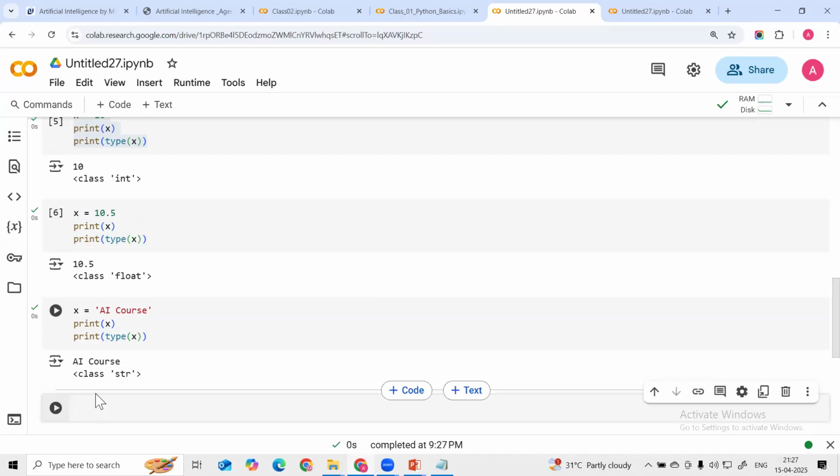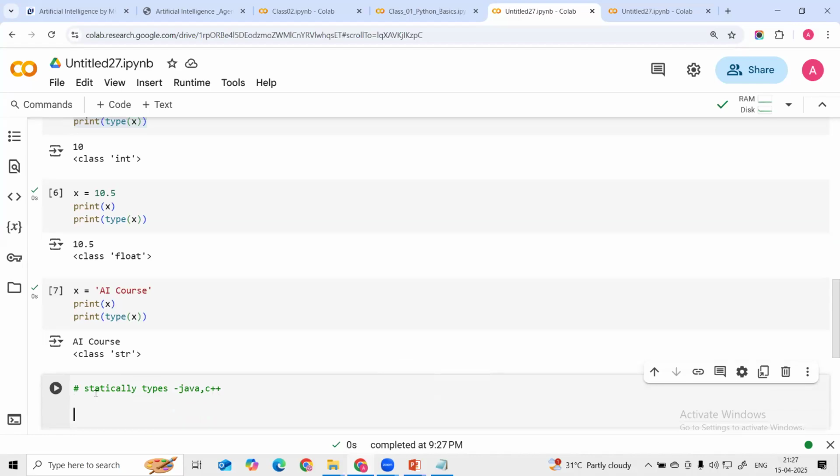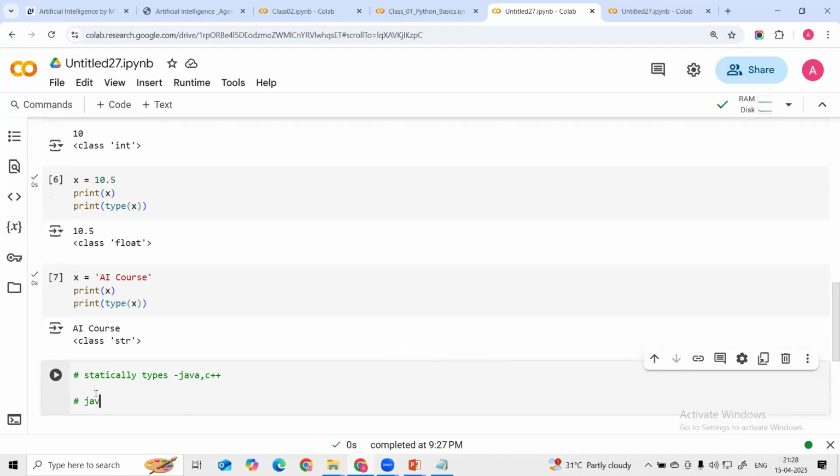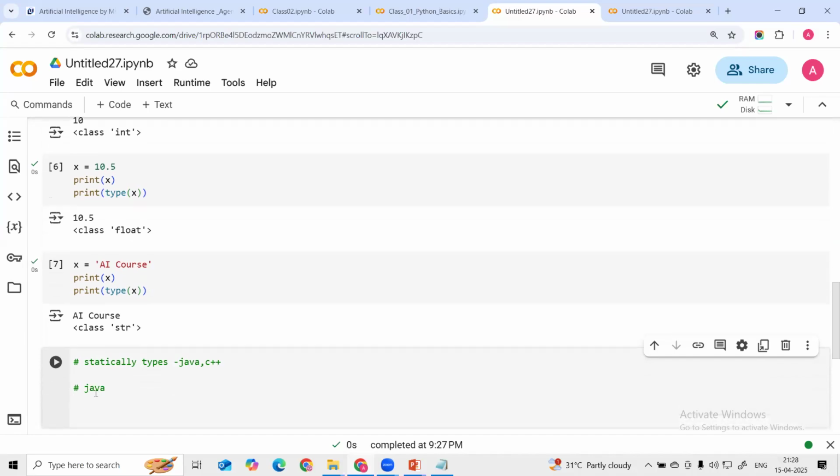This is dynamic typing, right? But statically typed languages, like we have Java, C++, we have to declare the data type. Let's suppose we are using Java or C++. Here we have to define explicitly. Suppose I have x equal to 10. In that case we have to define x as my integer. This is how we have to define it in statically typed languages like Java, C++.